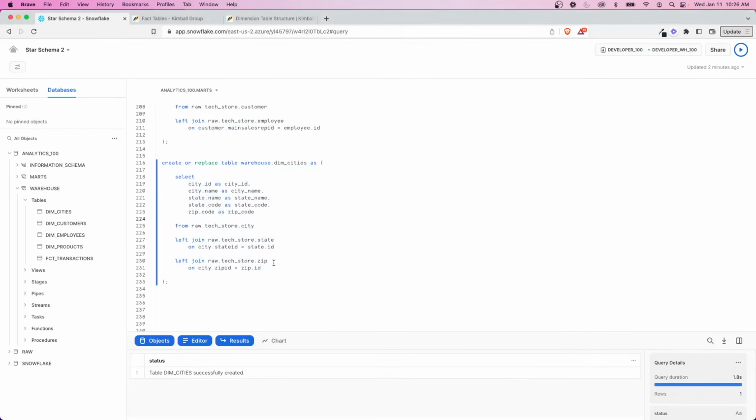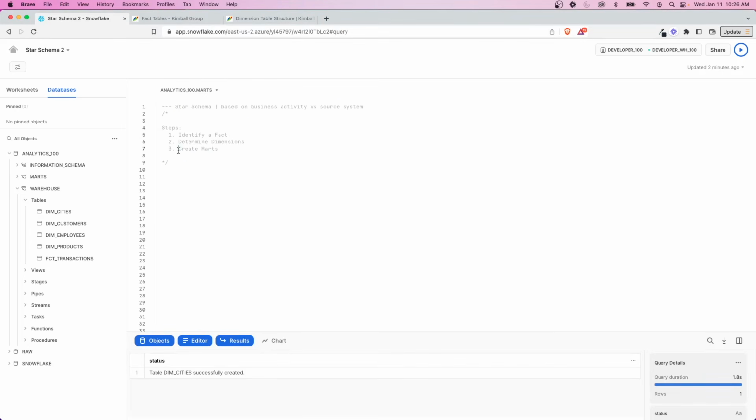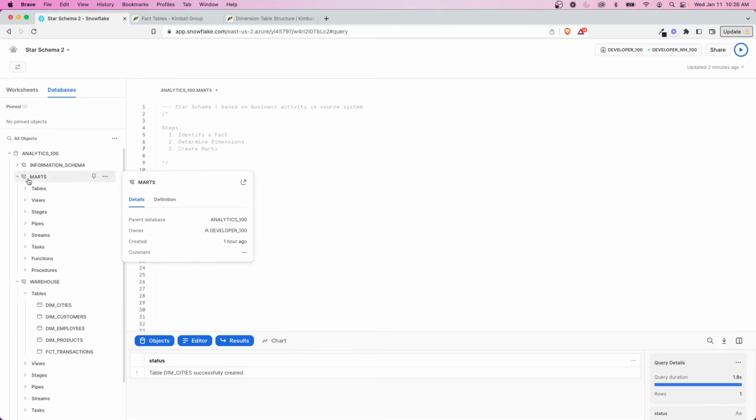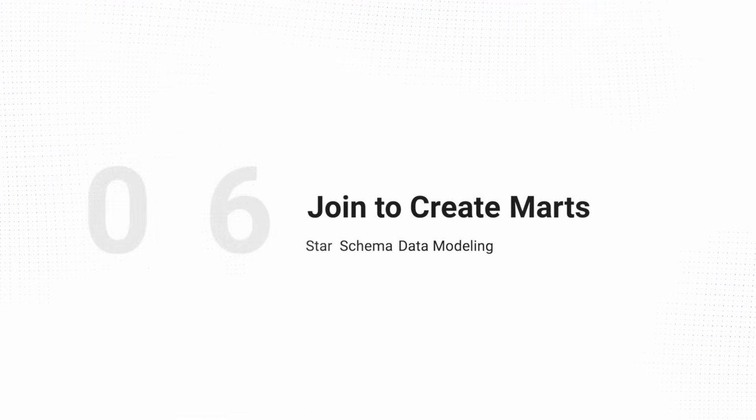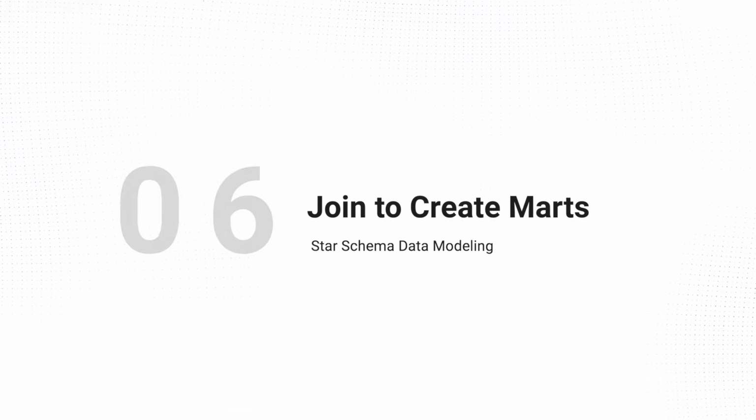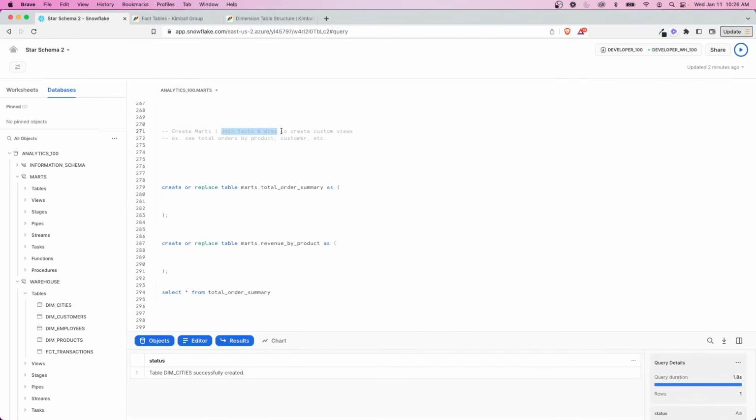So we've covered a lot so far. Let's now see how we would use this to create some sort of analytics model. And what we're going to do is create what we're calling a Mart, which would be a data mart. And we'll put that in a separate schema and join these together and see what we can do. All right, so the last step here is create marts. We're going to join the facts and dimensions to create custom views. And by views, I don't necessarily mean an object of a view. It could be a table or a view.